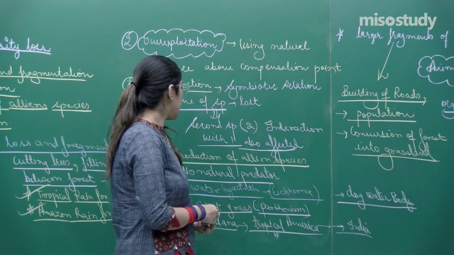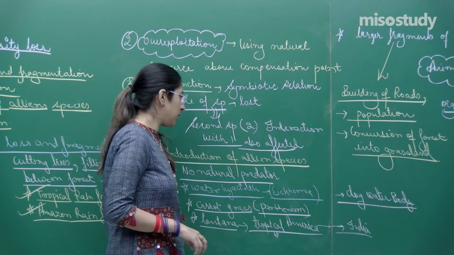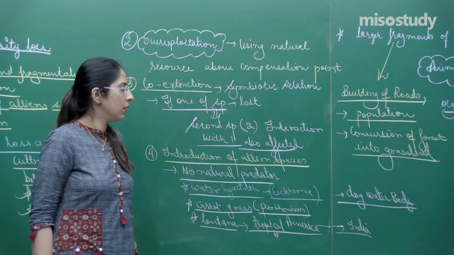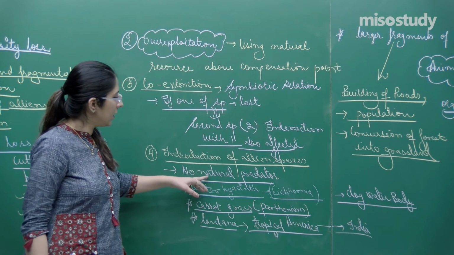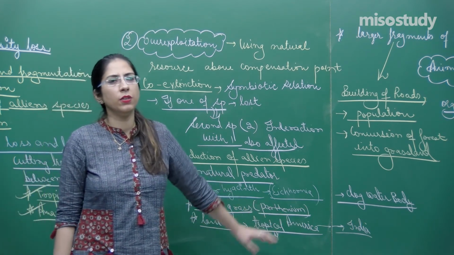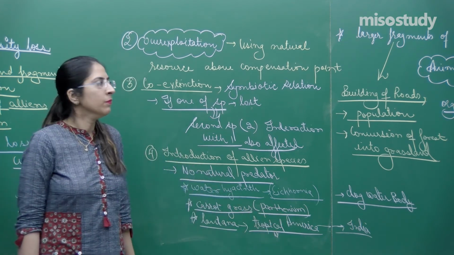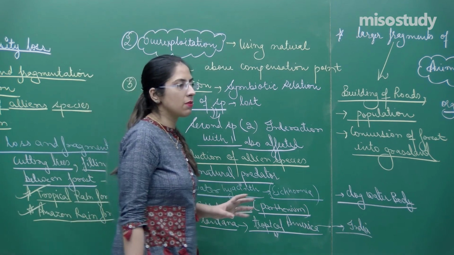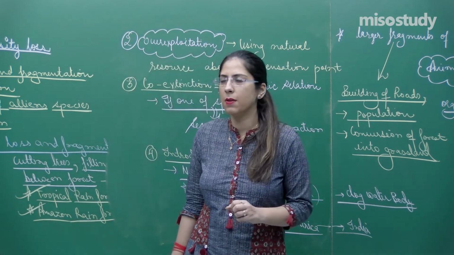So these are certain alien species, or exotic species, or non-native species. A major problem you have to write is that there are no natural predators for them, and you can write examples like these. So students, we have discussed the reasons for loss of biodiversity.